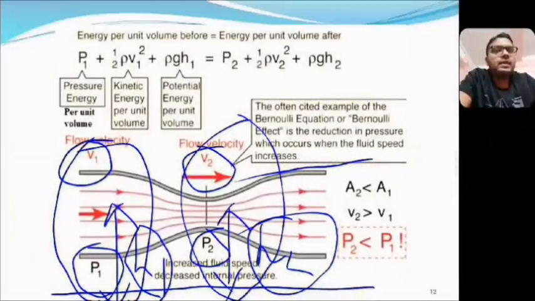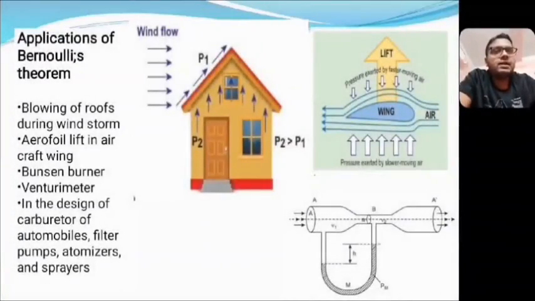So there will be a net upward thrust, as the pressure is high within the room and low outside the room. This net upward thrust on the roof will cause the roof to be blown away. Now the second example: the aerofoil lift in an aircraft wing.